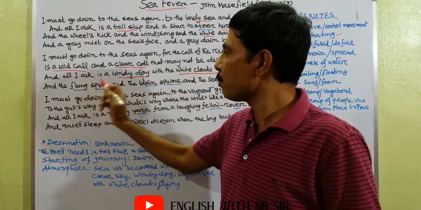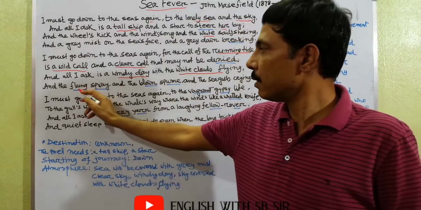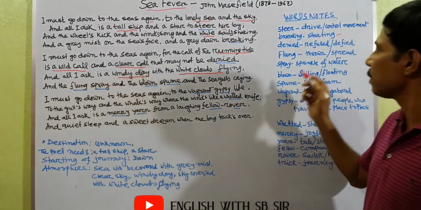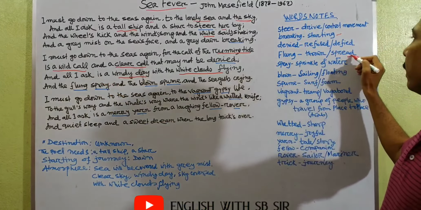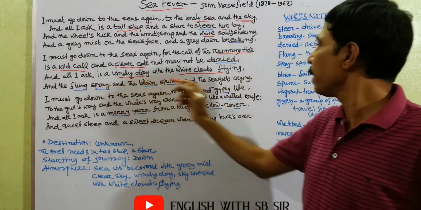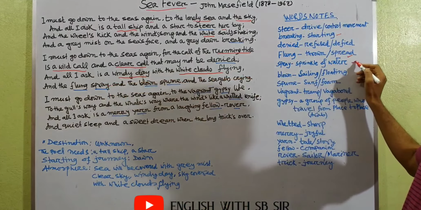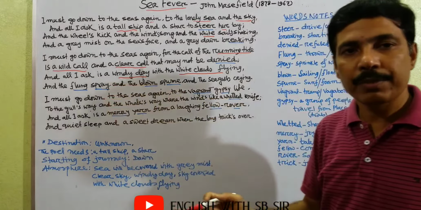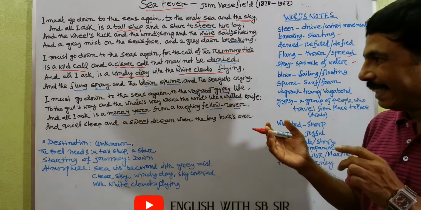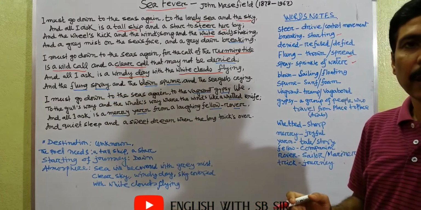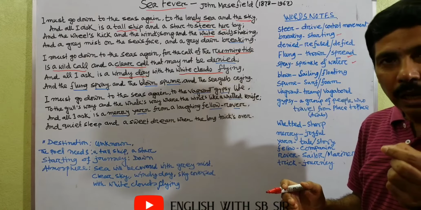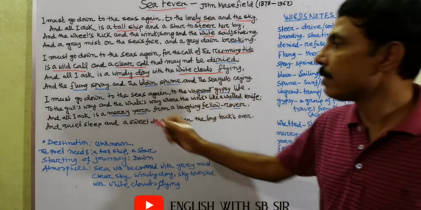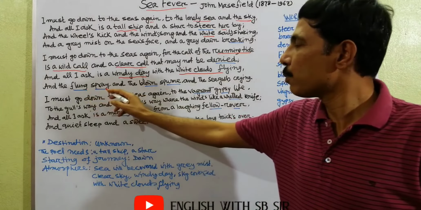And the flying spray. Now this phrase is very important. Flying means thrown or sprayed. Flying spray. Spray means sprinkle of water. That means when the waves dash against the sea, there are sprinkles or little droplets of water. That is called spray, and it will spread.